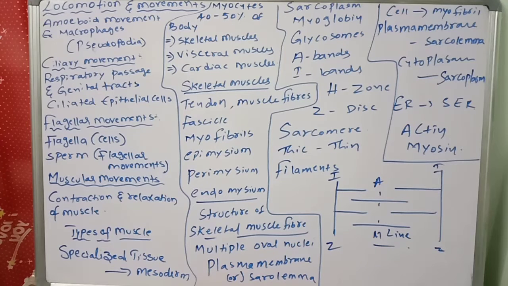Like that, each and every bit is very important from the NEET point of view. So you should remember how many types of movements there are: ciliary movements, amoeboid movements, flagellar movements, and muscular movements. You should remember these.